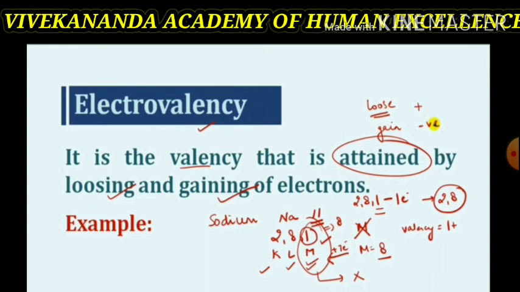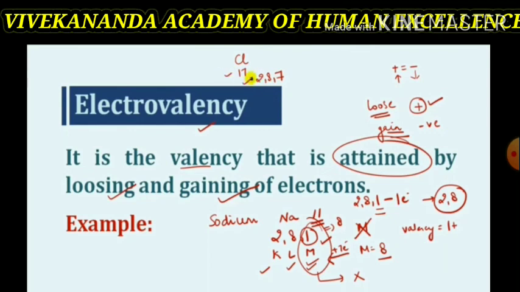It is an ionic compound. Gaining means taking the electron and losing electron means removing the electron from the outermost shell. When they gain electron, they form negative ions. When they lose electron, they form positive ions.